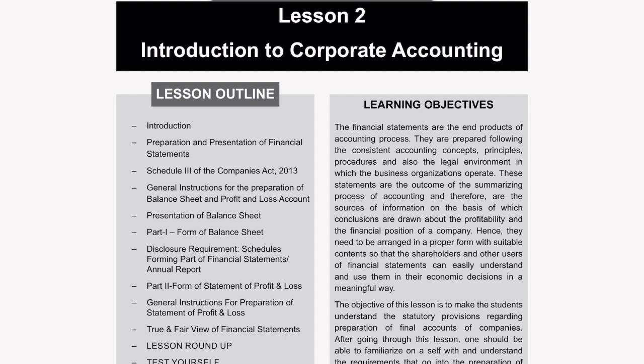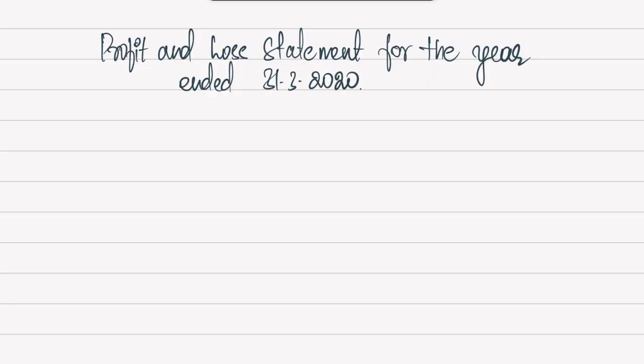Introduction to Corporate Accounting. Here what I would do is, instead of going through the chapter itself, I will prepare the Schedule 3 format profit and loss statement and balance sheet. So that way it will be a revision for you as to what exactly is a profit and loss statement and how it should be prepared. Now, one thing which you need to observe straight away is it is no longer called the profit and loss account, but instead it is profit and loss statement.